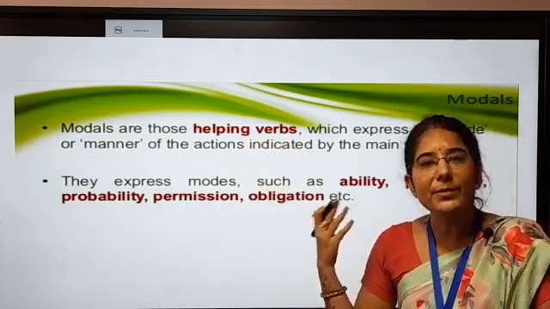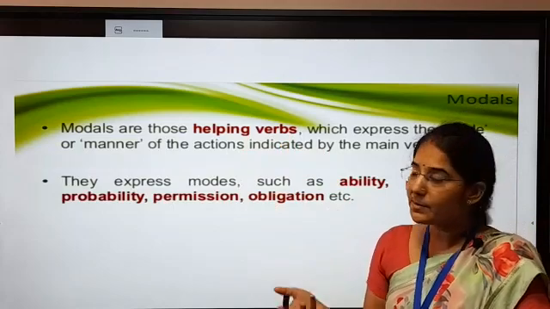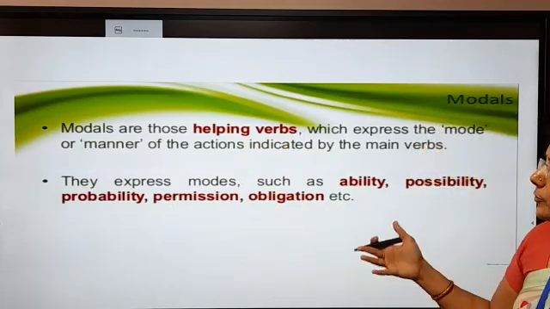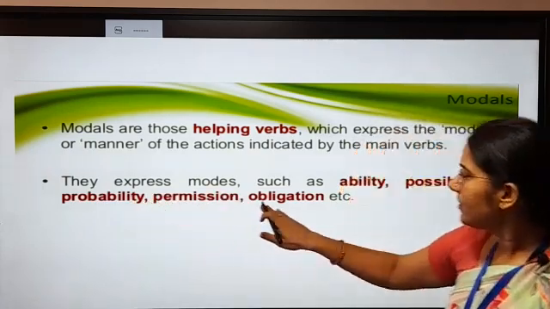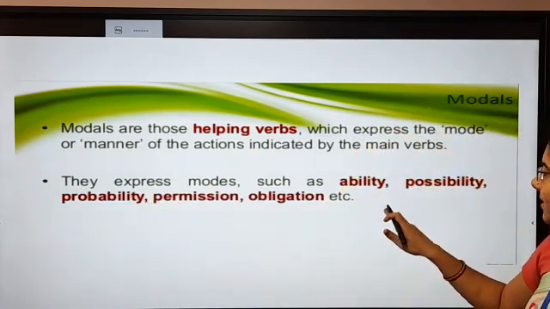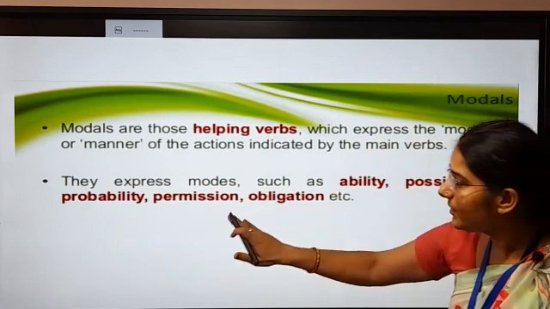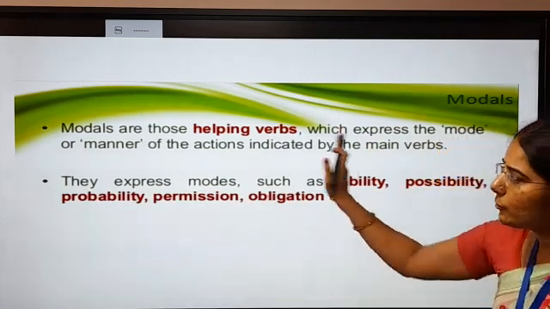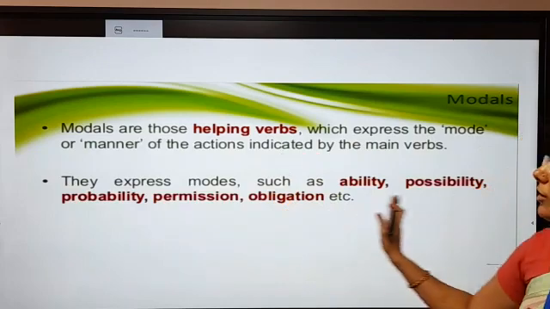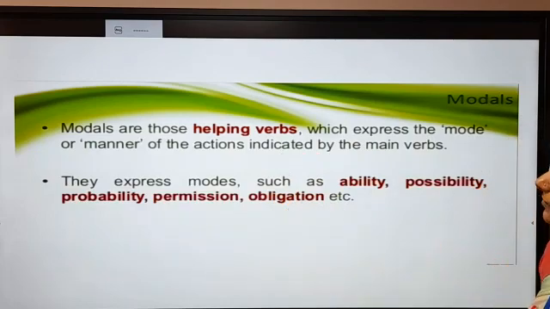Which help the main verb. They express modes such as ability, possibility, probability, permission, obligation, etc. So जो modals जो होते हैं, they express all these things. Okay. Next.